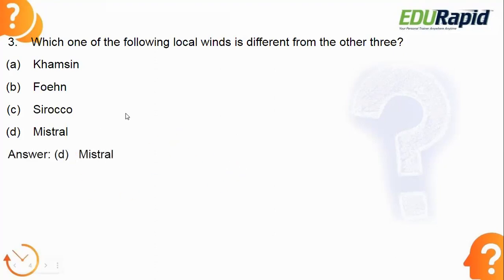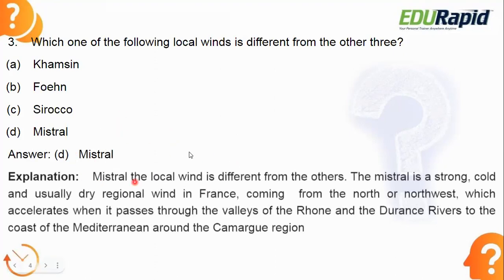Let's see the answer. The answer is option D, Mistral. Apart from Mistral, the others are Foehn and Sirocco, and Khamsin. Mistral is a strong cold wind, but Sirocco, Foehn, and Khamsin are hot winds, or you can say warm, dry winds.